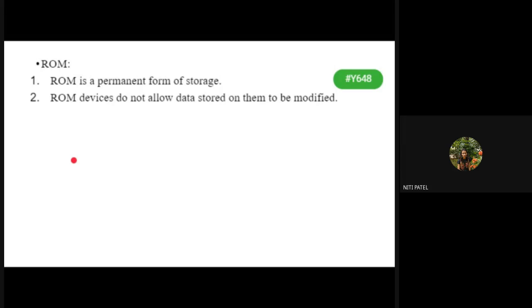User have no rights to change them. ROM devices do not allow the data stored on them to be modified. To be modified means it does not allow any user to change that particular data. That is what is ROM.